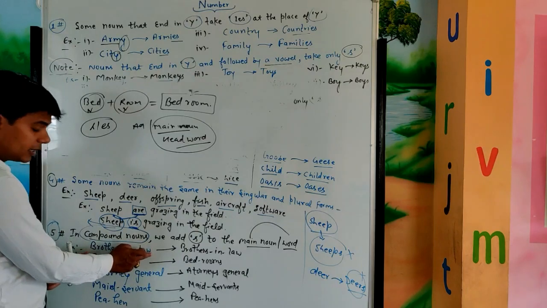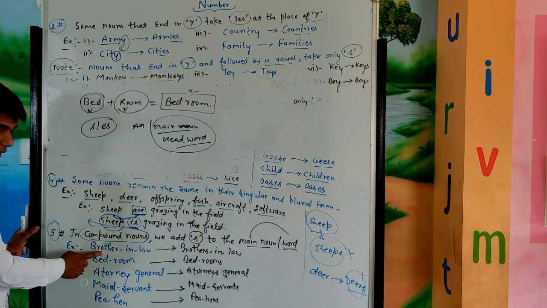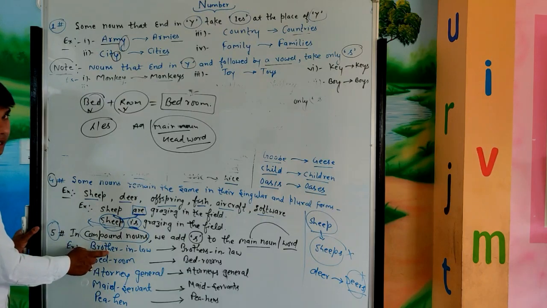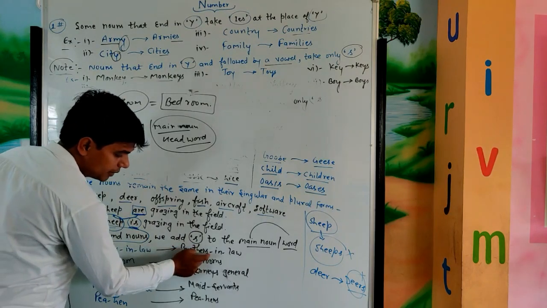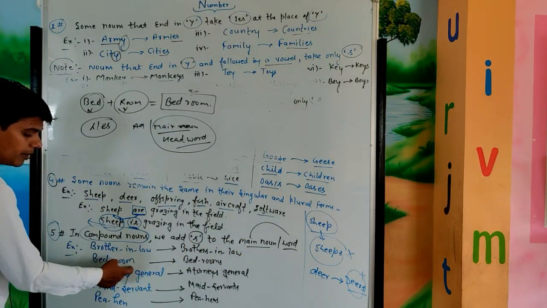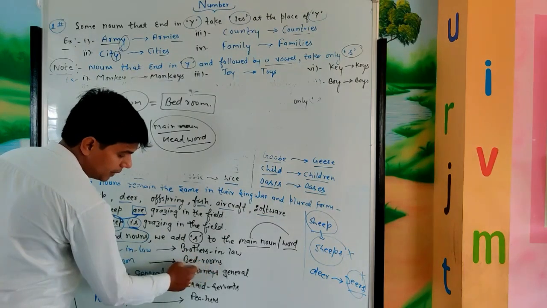So this is a compound noun, and here brother is the main word, the head word. That is why when we make the plural of this word, we add s to the word brother, and we get brothers-in-law. In the same way, bedroom, here room is the main word, main noun, that is why we add s here, bedrooms.